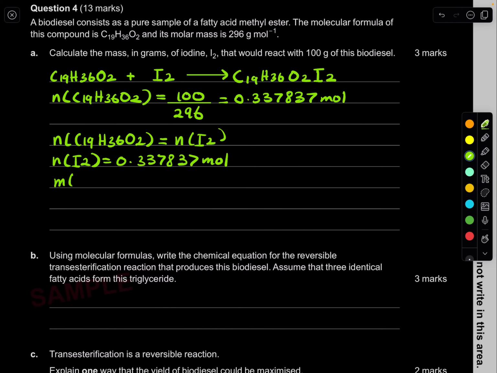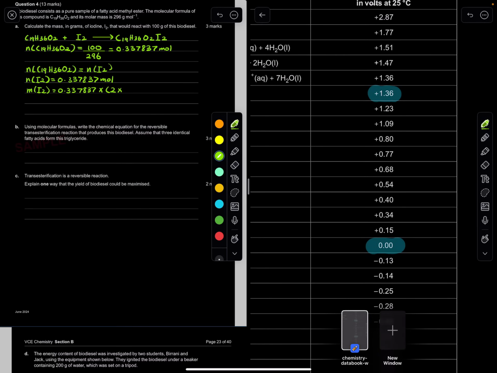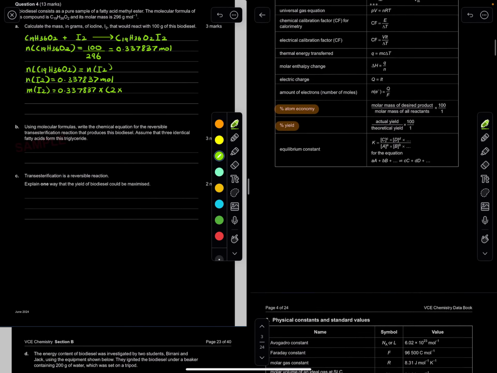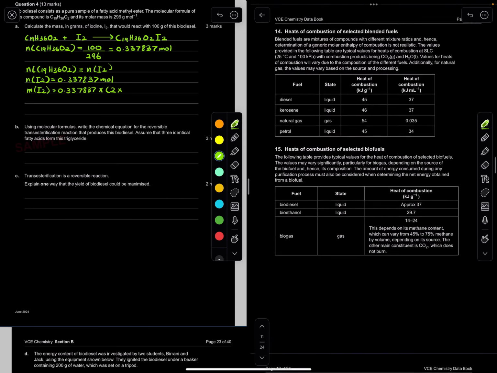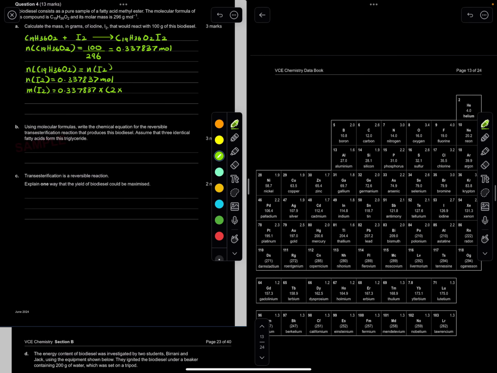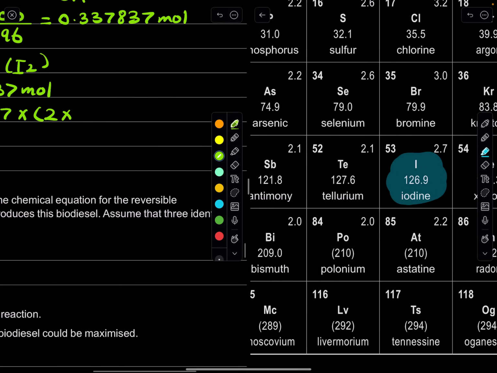So remember the mass of iodine, how do you calculate it? You multiply the mole by its molar mass. So the molar mass of 2 iodine atoms is what? Iodine is right over here. It's 126.9.